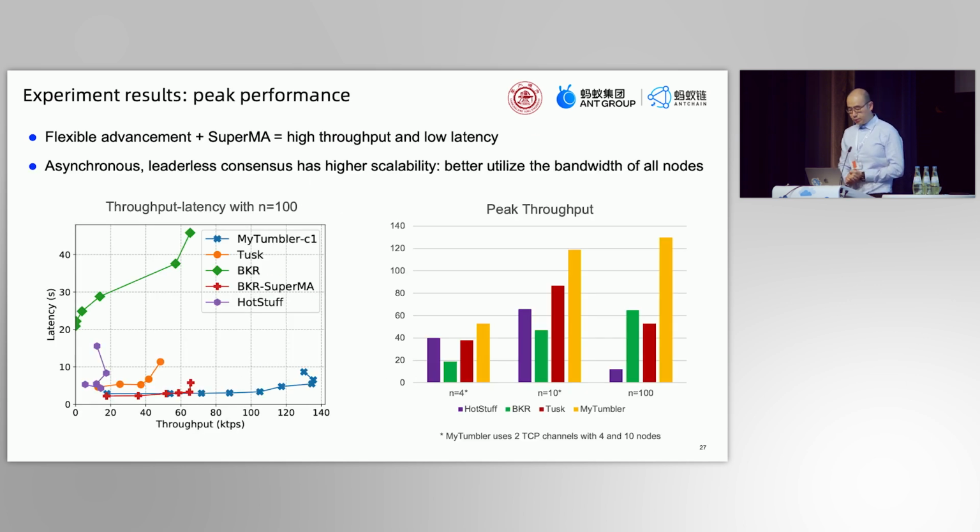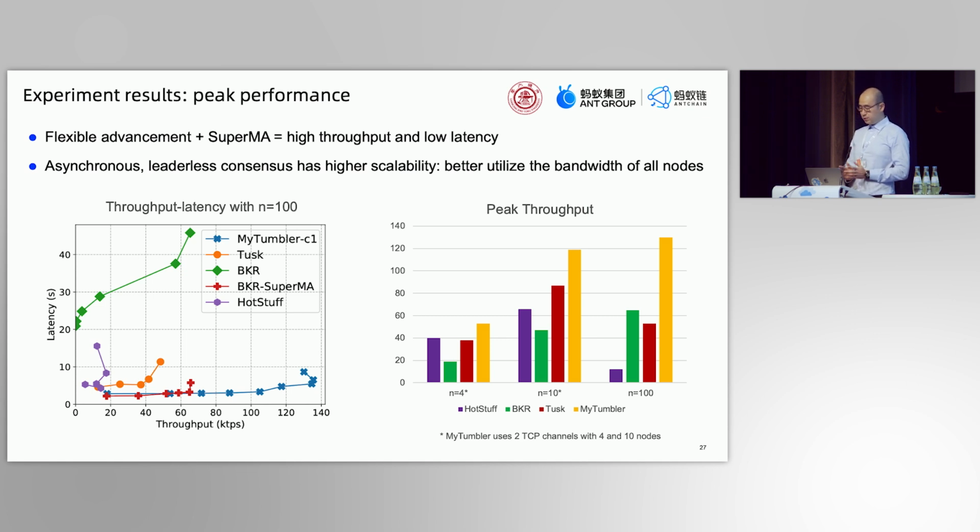The last experiment we show tests the peak performance of all the algorithms. The left figure is the 100 node test. When BKR is optimized with Superma, its latency reduces from 30 seconds to about 5 seconds. It also outperforms the other algorithms in throughput.